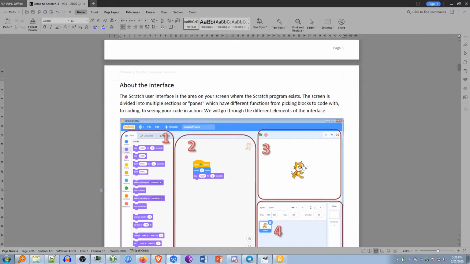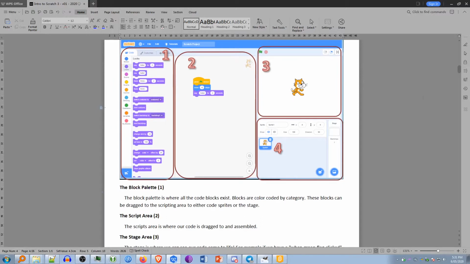About the interface. The Scratch user interface is the area on your screen where the Scratch program exists. The screen is divided into multiple sections or panes, which have different functions from picking blocks to code with, to coding, and to seeing your code in action. We will go through the different elements of the interface.